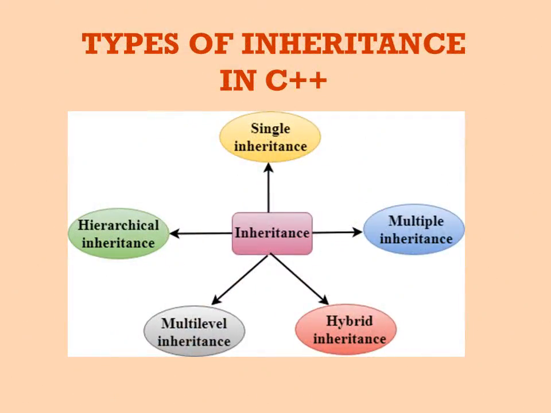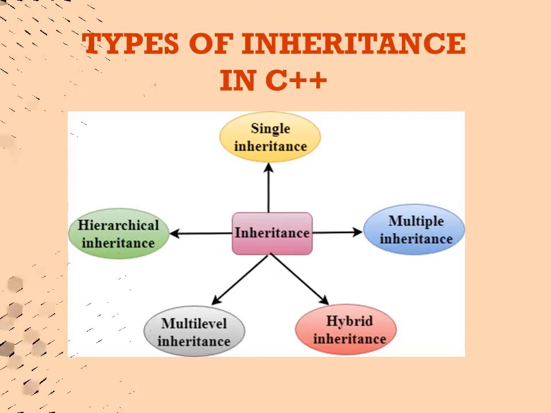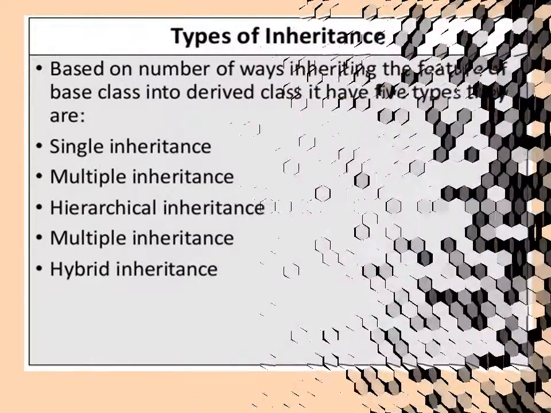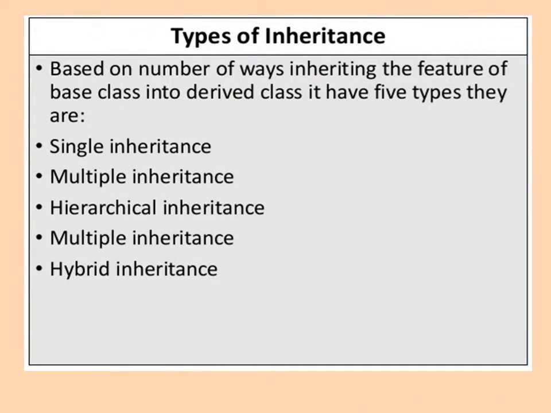Today we are going to learn the different types of inheritance in C++. Based on the number of ways of inheriting the features of a base class into a derived class, there are five types of inheritance: single inheritance, multiple inheritance, hierarchical inheritance, multi-level inheritance and hybrid inheritance. So these are the main five types of inheritance. We'll see them one by one in detail.